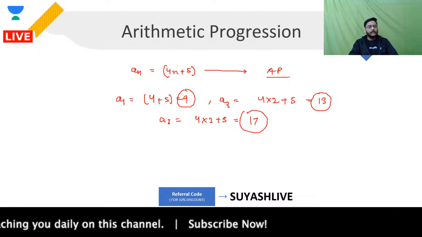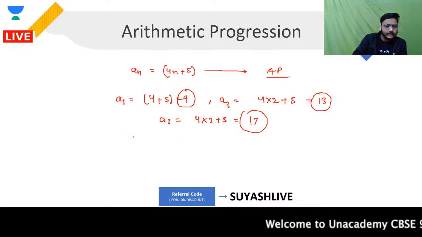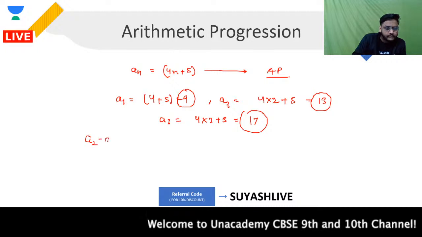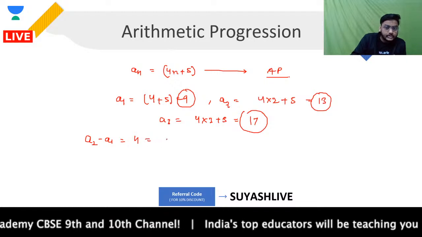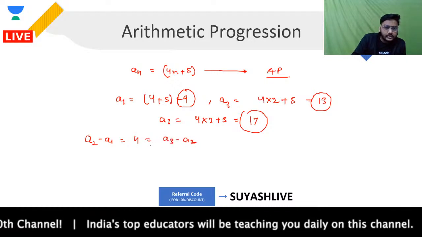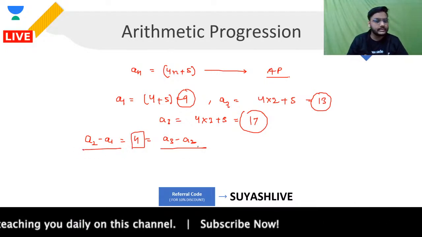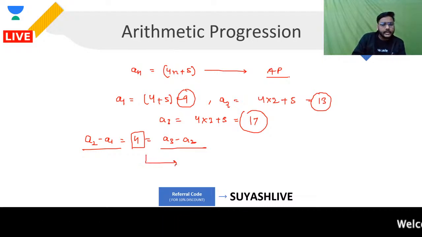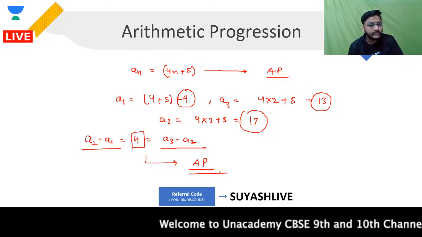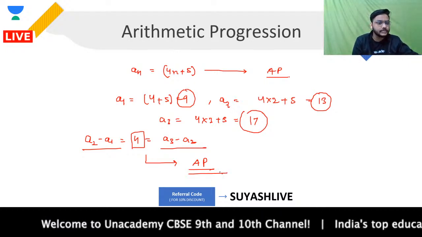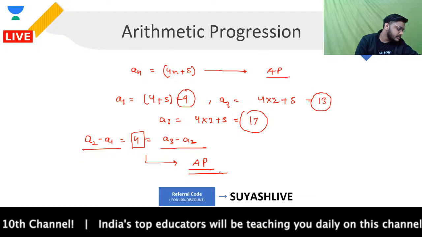Clear? If I am talking about this A1, A2, A3, I can very clearly see, guys, that if I find out A2 minus A1, then this A2 minus A1 is equal to 13 minus 9, 4, which is also equal to A3 minus A2, which is again 4, right? So because your A2 minus A1 is equal to A3 minus A2 is equal to 4, that is why I can say that the given sequence is yes an AP. Are you clear with this, guys? क्योंकि difference common है, इसीलिए मैं बोल सकता हूँ कि जो sequence मुझे given है, that is for sure an AP. All of you got it, guys? Yes or no? Please tell me. All the students out there, yeah.